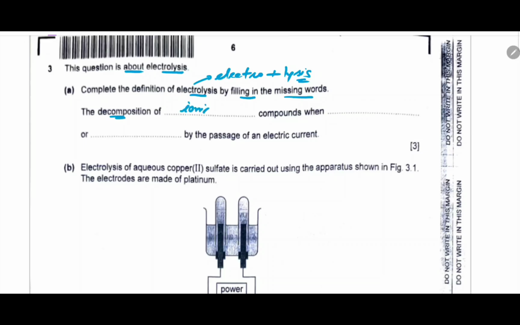It will be ionic compounds, or I can also say electrolyte compound. The answer could be both, but mainly it should be ionic. The decomposition of ionic compounds when they are in molten state or in aqueous solution. When we pass electric current through them, they will conduct current and dissociate into the respective ions. The answer should be ionic and molten or aqueous solution.